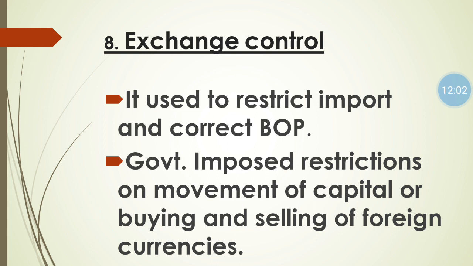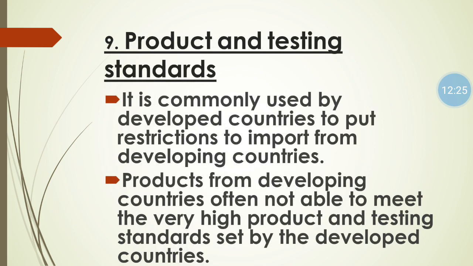In this case, government also makes a control over the buying and selling of foreign currency. Example, government can devalue the domestic currency against the foreign currency, so that automatically import will be costly and export will be cheaper.